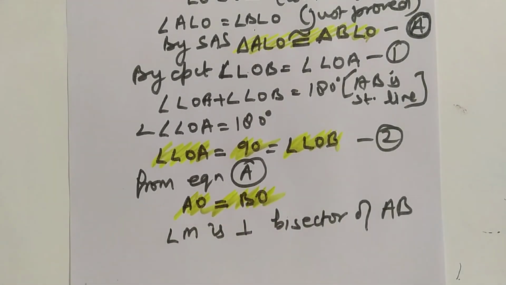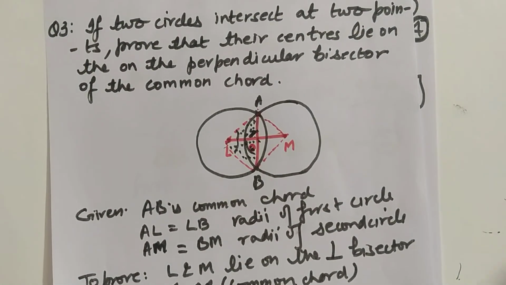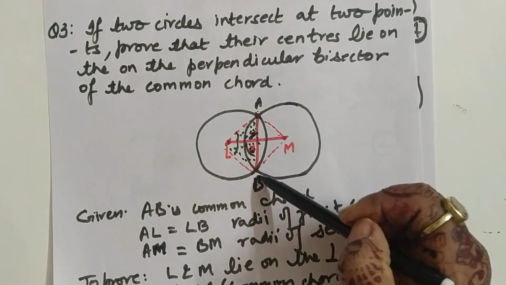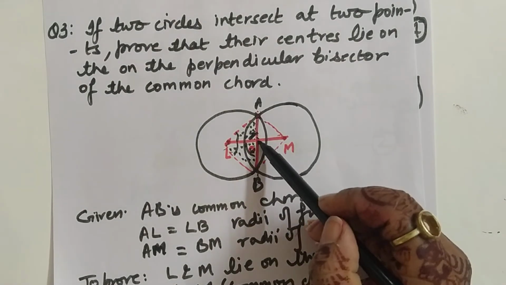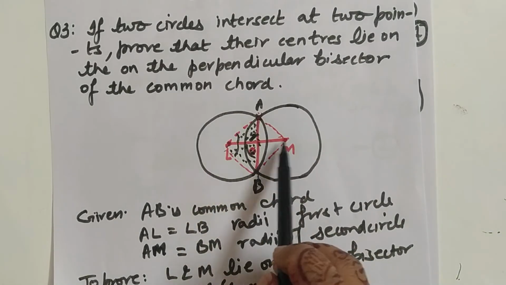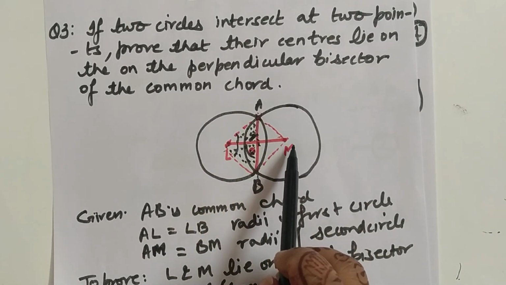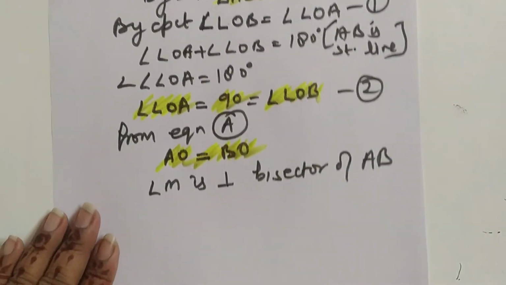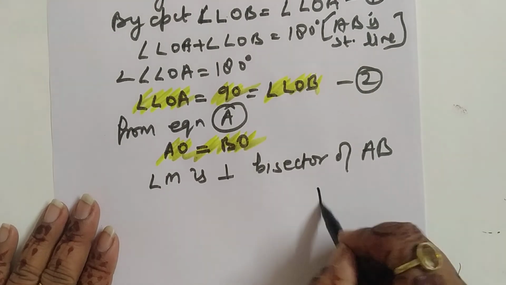So we have proved that this is perpendicular, these two angles, and as OA is equal to BO, it is bisecting also. And L and M of course lie on the LM line segment. So hence proved that LM is the perpendicular bisector of AB.